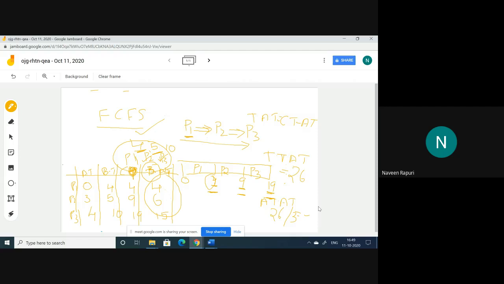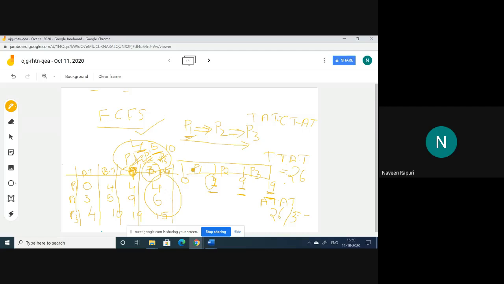Coming to first come first serve. In first come first serve, we give priority to the process which entered first into the ready queue. Here P1 entered first, then P2, then P3. So first we execute P1, then P2, then P3. So this is the order.